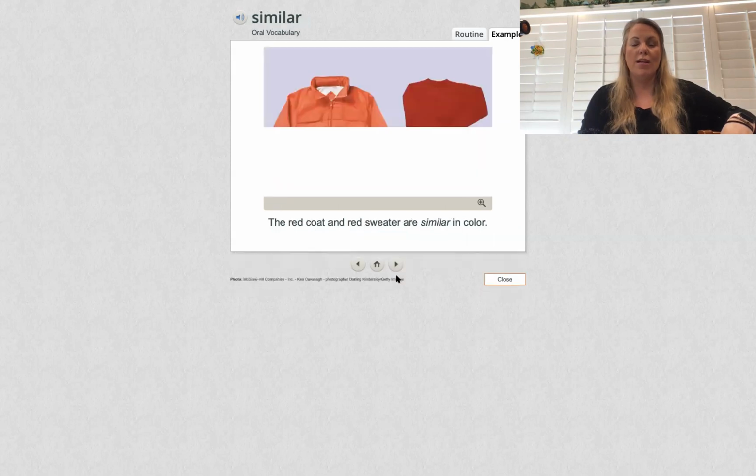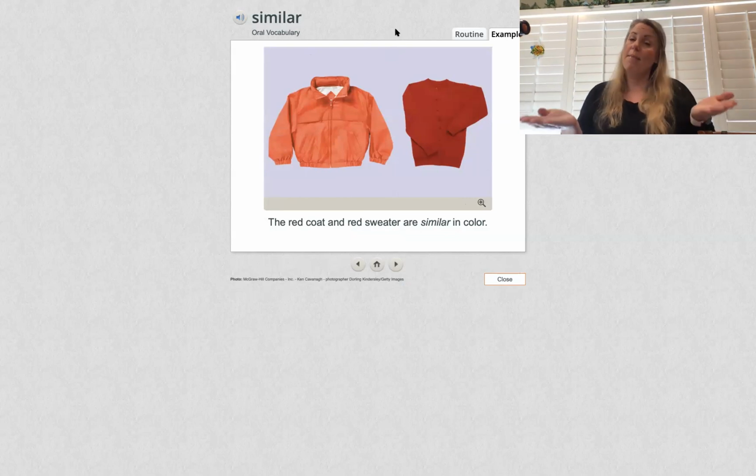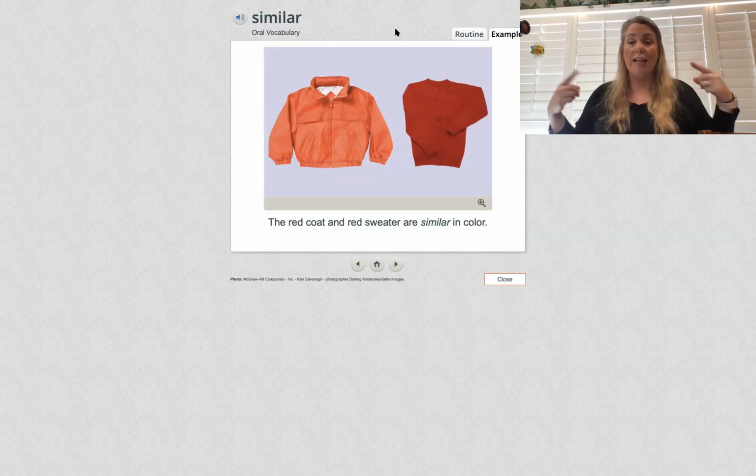And the next word is, dun, dun, dun. Okay, similar. So the red coat and red sweater are similar. That means they're kind of the same, right? They're both jackets. They both have long sleeves. They both keep you warm. They're both red. So they're similar. So we have endless and we have similar. Very good. Let's look at the next word.